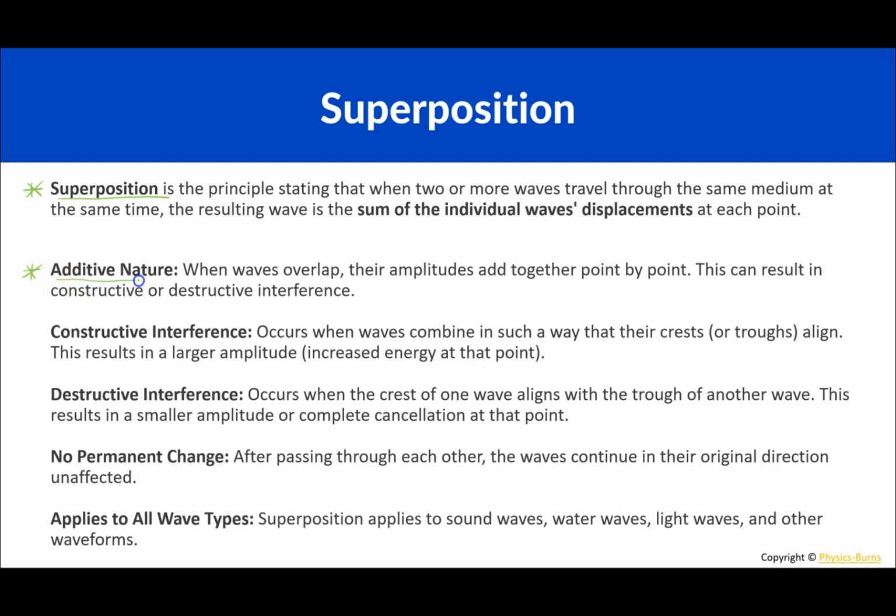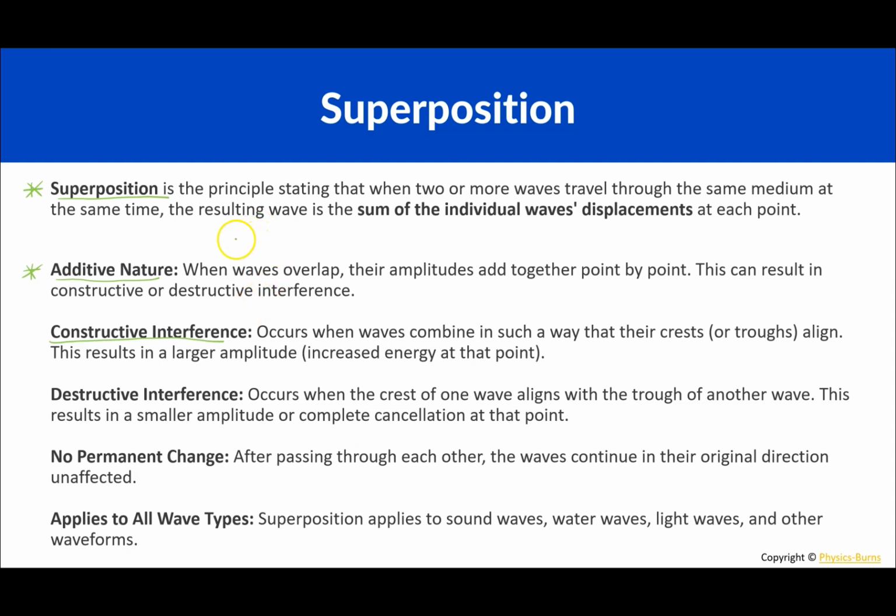Additive nature. When waves overlap, their amplitudes add together point by point. This can result in constructive or destructive interference. Constructive interference occurs when waves combine in such a way that their crests or troughs align. This results in a larger amplitude, increased energy at that point.